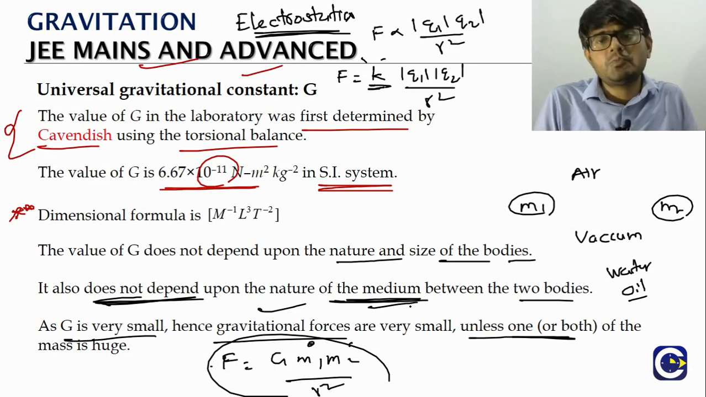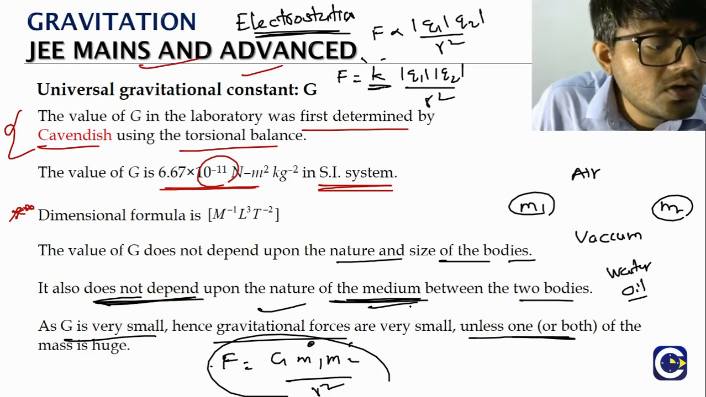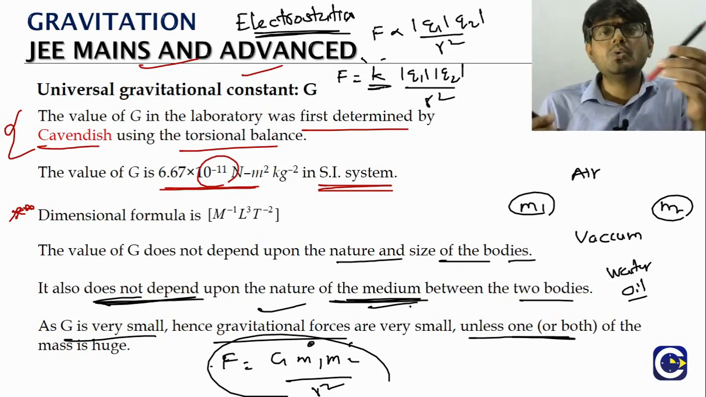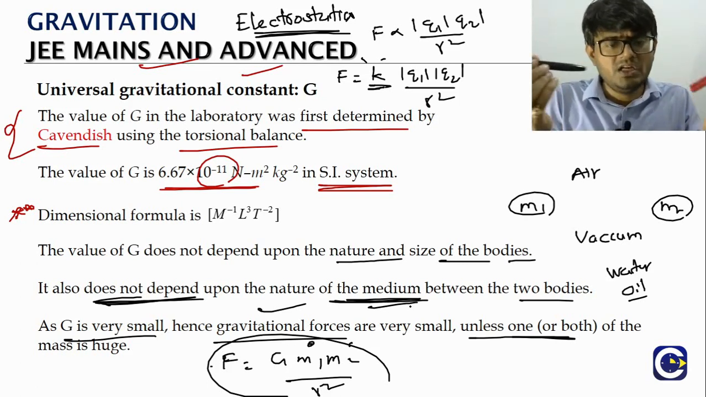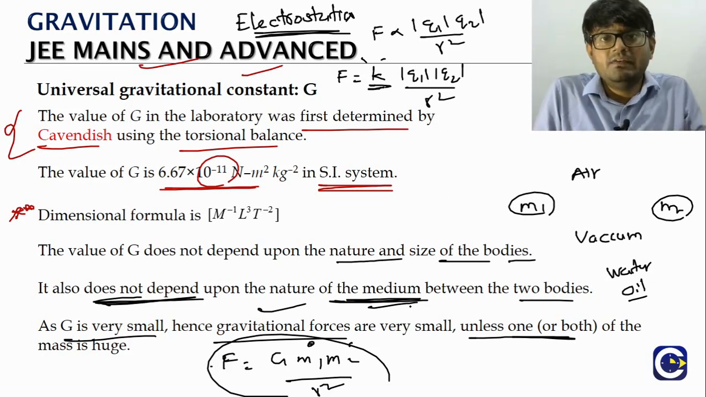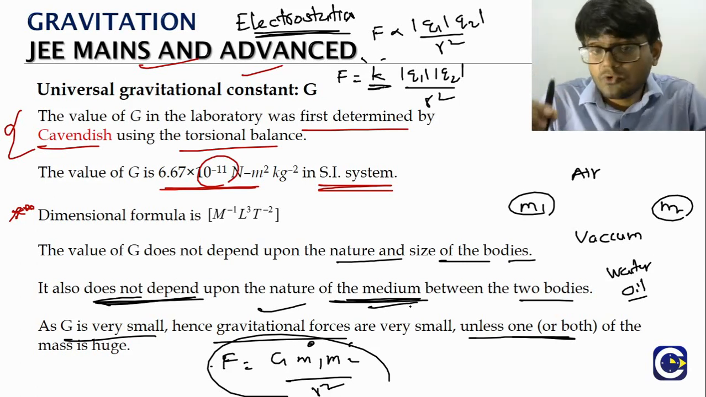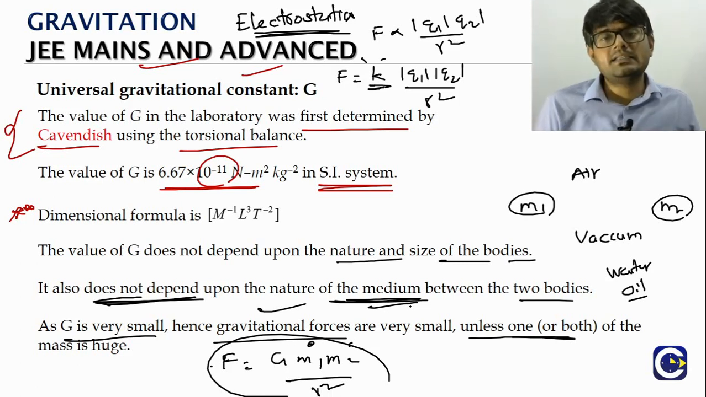Gravitation force will be very small. Think of it: I have two markers in my hand. Maybe the mass of this is 2 or 3 grams, and the mass of this is 5 grams. If you take the distance between them and put them in the formula, we will get the force between them to be very, very small, negligible. But the gravitational force will be significant when at least one of the masses is large.